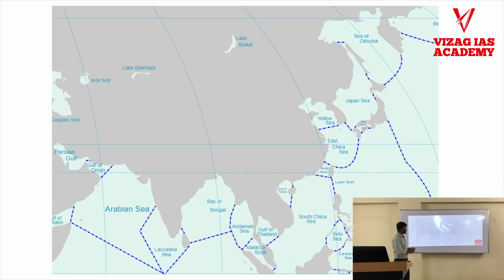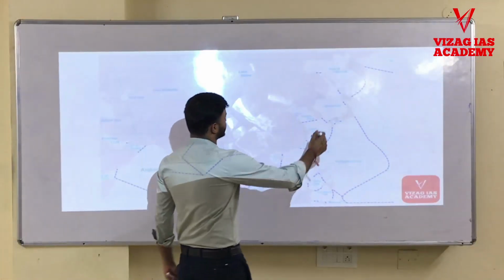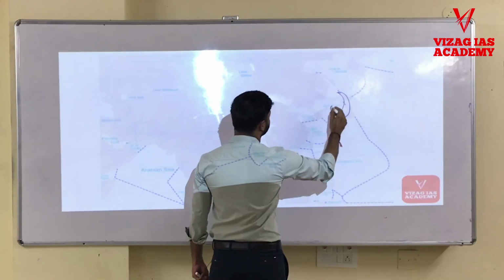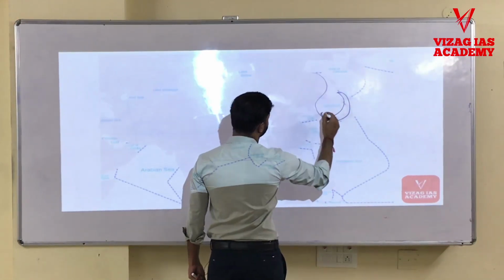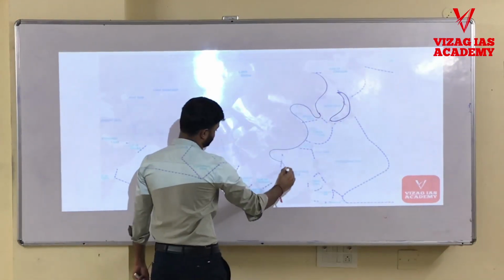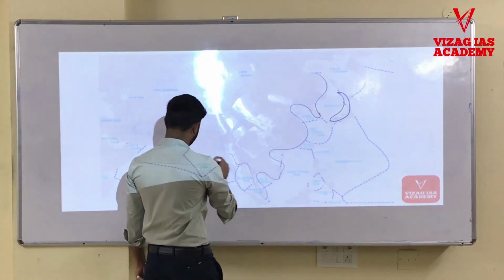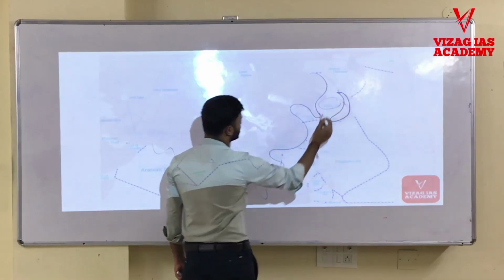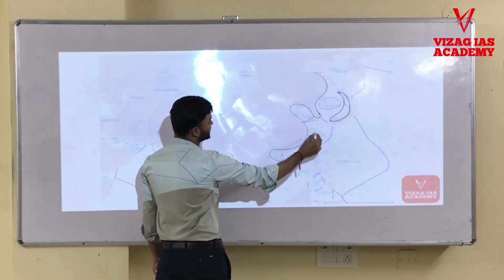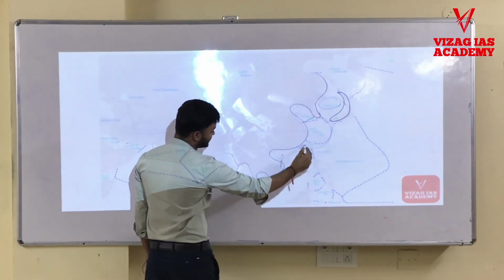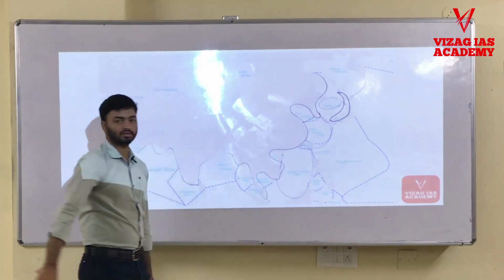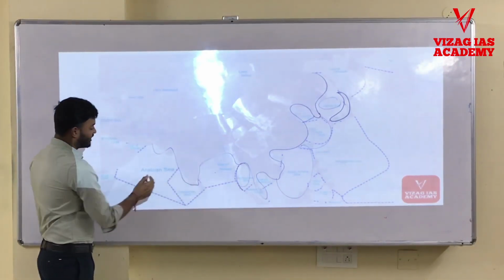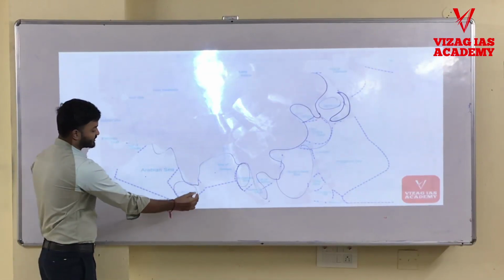So this is for your reference of seas. This is Sea of Japan. Here we have the Japanese islands. This is Sea of Japan. This is Yellow Sea. This is East China Sea. This is South China Sea. This is Andaman Sea, Bay of Bengal, Arabian Sea, and this is Lakshadweep Sea.